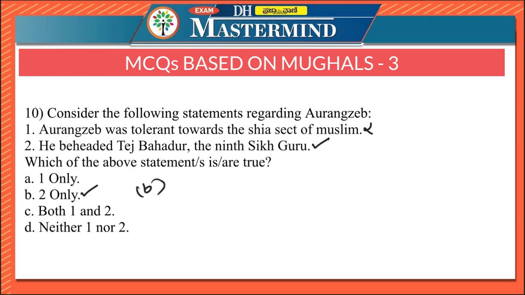Aurangzeb was not tolerant towards the Shia sect of Muslims. In fact, his invasions against the Deccan Sultanates, who were Shias, were partly due to his hatred of the Shia faith. He was also against the Sikhs, and he executed the ninth Sikh Guru, Tej Bahadur.